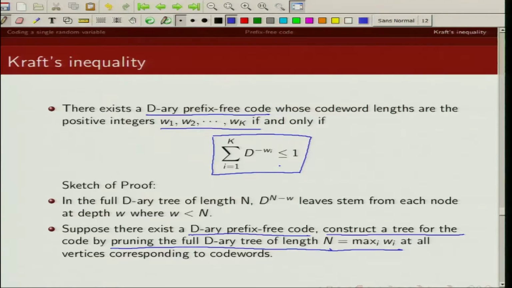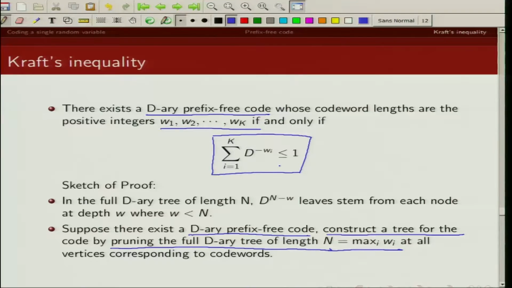So what we have shown is, if there exists a d-ary prefix free code, then we can map that prefix free code to a corresponding d-ary tree, and we have shown that if a prefix free code has code word lengths w1, w2, w3, ..., wk, then this Kraft inequality has to be satisfied.